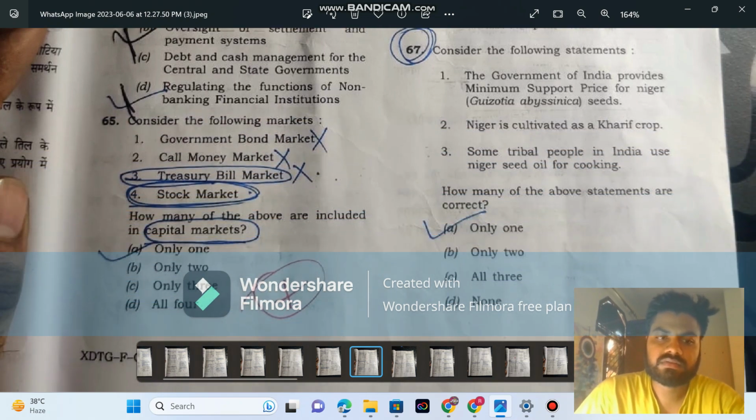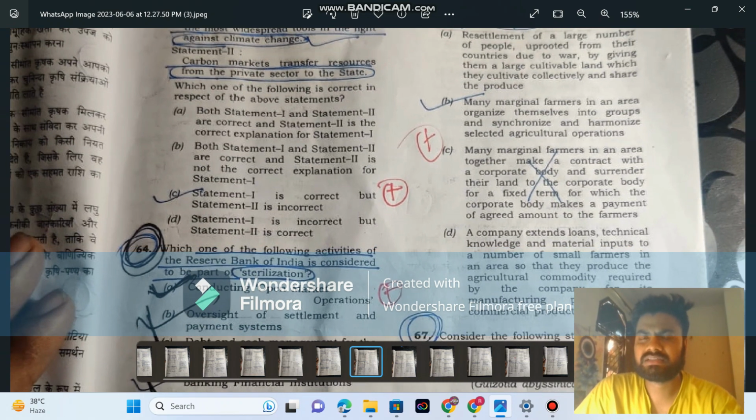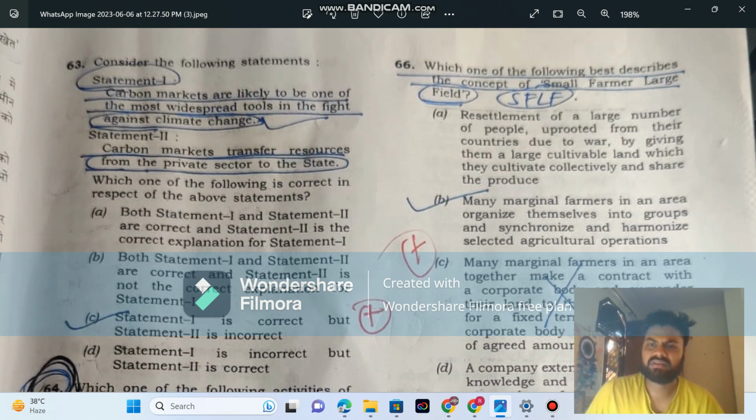And this is also doable because treasury bill market is also money market, like less than 1 year. Call this is also 2 to 14 days. A government bond also money market. So answer is one only, stock market. Like shares, so these are from capital markets only. So matlab, more than 1 year. And the 66% small farmer large field. This is also directly done from options only.